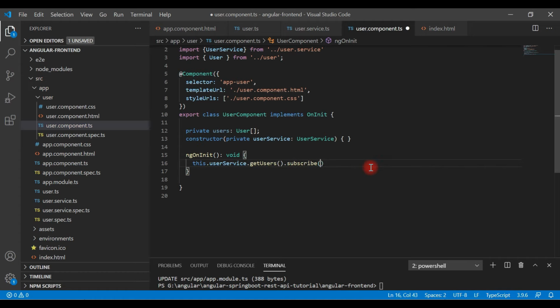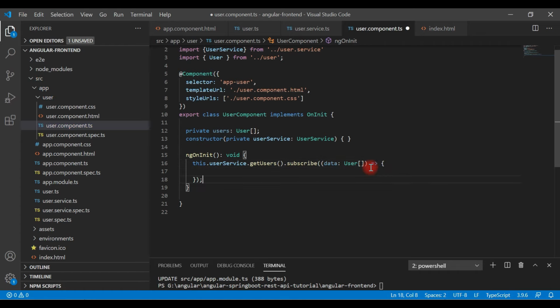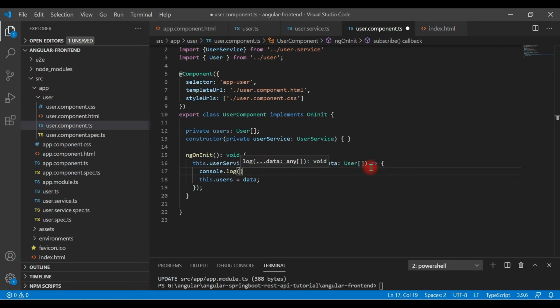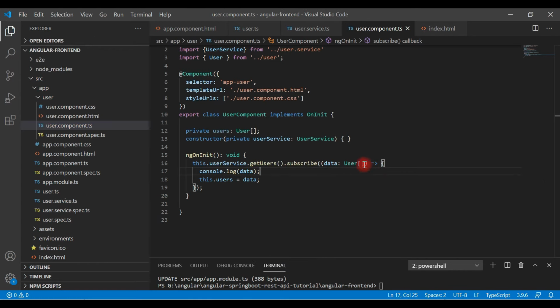And then here we can just pass the type like data and then array of users followed by arrow syntax, and here we are going to assign response to the users array, that is data. It's pretty simple, right? So before that, let me log the response data to the console. Great. So pretty simple user component, and inside a user component we have created users array, and this users array holds a response of REST API.